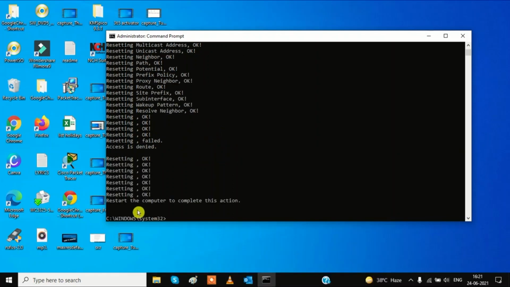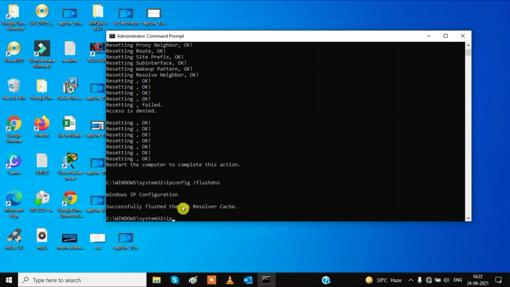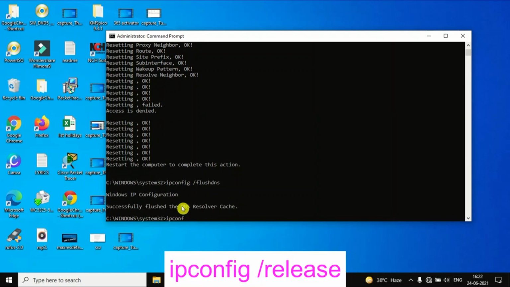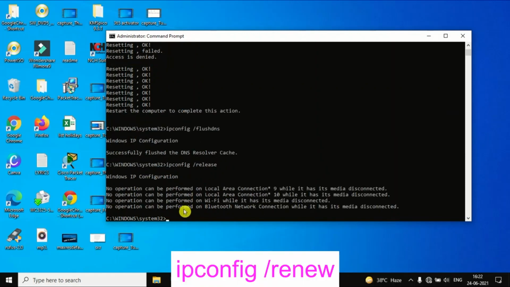Then the next command you need to type is ipconfig space /flushdns, then hit enter. And the next command is ipconfig space /release. We have to release the old IP and get a new IP. For this, type ipconfig space /renew and hit enter. Wait for the connection.